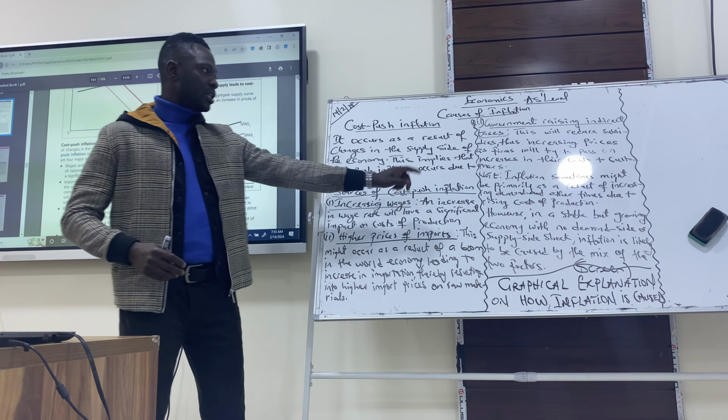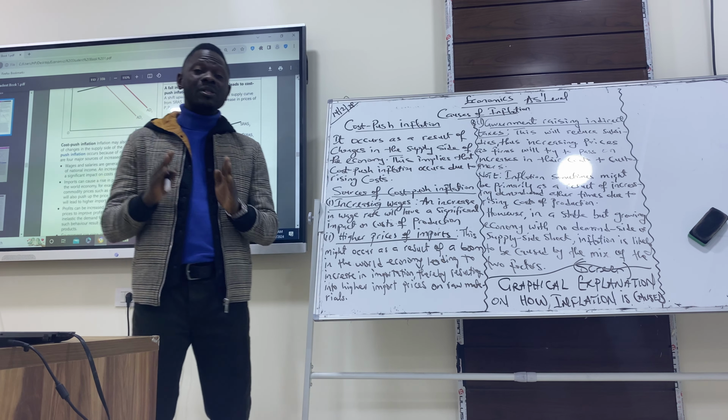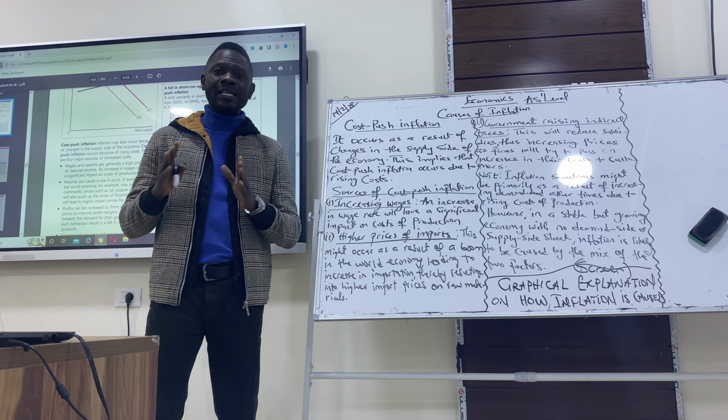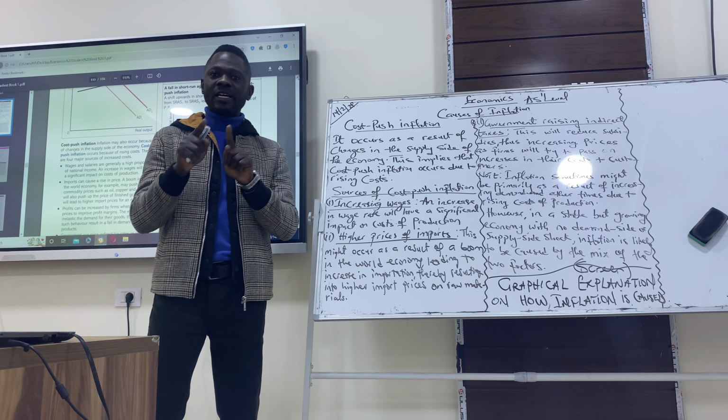Note, inflation sometimes might be primarily as a result of increasing demand, other times due to rising cost of production. Most of the time, inflation is about demand pull inflation. It's from the demand side of the economy, based on the fact that there's an increase in the demand for goods and services. Reason being that the economy is witnessing a rise in income, which means demand is increasing. So most of the time, inflation is about the demand side of the economy. But other times, it could be the supply side because of an increase in the cost of production. But when we have an economy that is stable but growing without any demand side shock or supply side shock, then it could be a mixture of cost push and demand pull inflation.